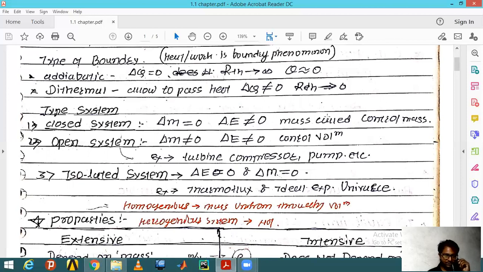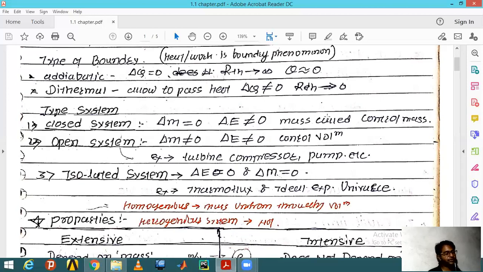I don't know how correct it is, or whether there is any proof of where the universe starts and where it ends. There is also the homogeneous system. It's a basic form of these two, and it's never been asked in GATE, but it might be asked in the IES.